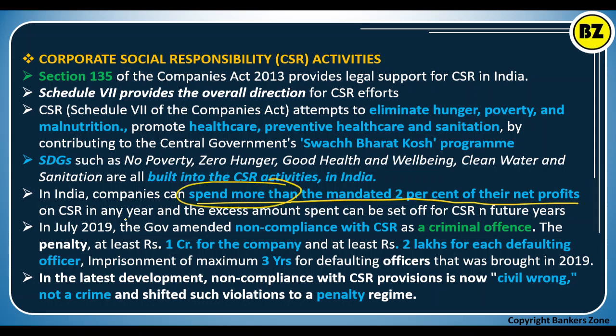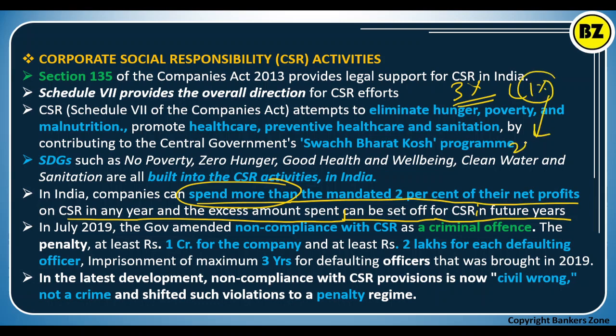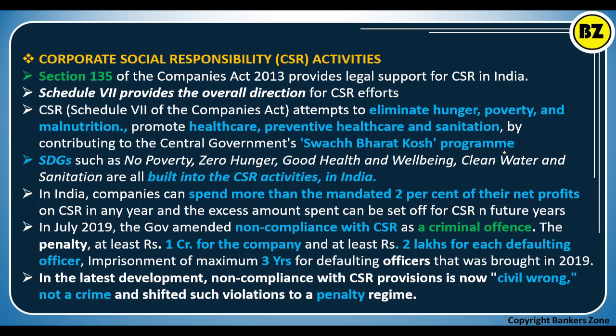If the CSR spending in any year exceeds the amount required, the excess can be set off in future years. That means if you spend 3%, that extra 1% will be eligible to count for the next year also. There is no limit that you can spend only 2%. It is mandatory, but whatever more you spend can be set off against the next year's target.